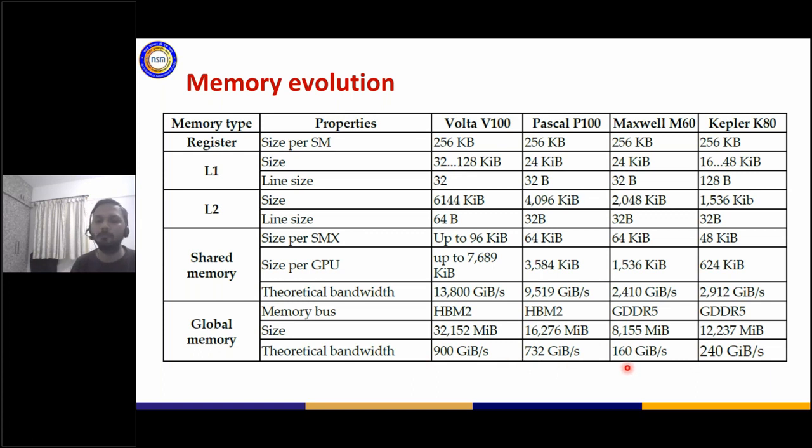So the same code runs no matter which hardware you run on. You can run it on higher end Tesla cards. You can run it on lower end laptop cards. You can also run it on embedded Jetson cards. All of them have GPUs, but with the difference in the architecture and with the number of SMs, you will see that your speed keeps on varying based on the characteristics of the GPU.